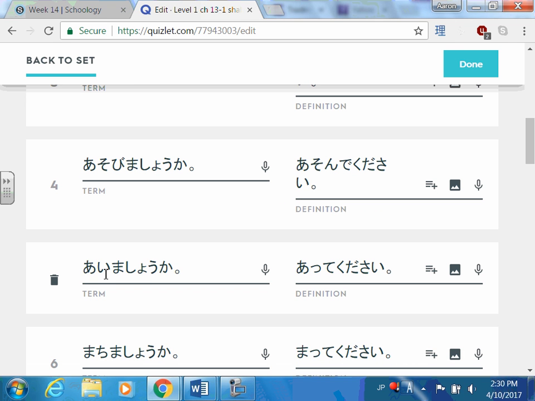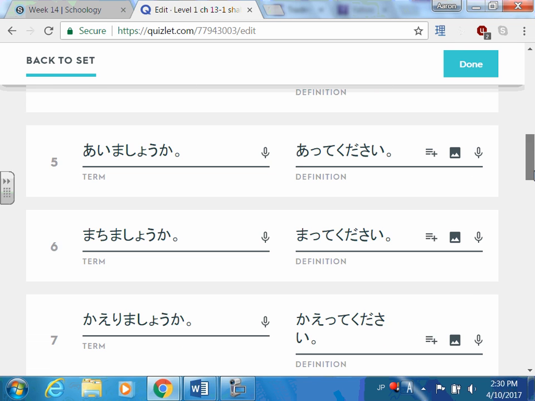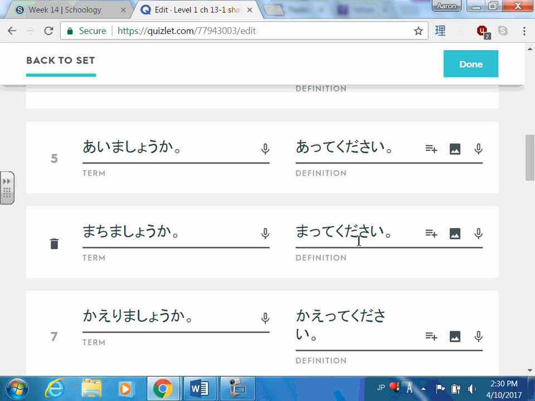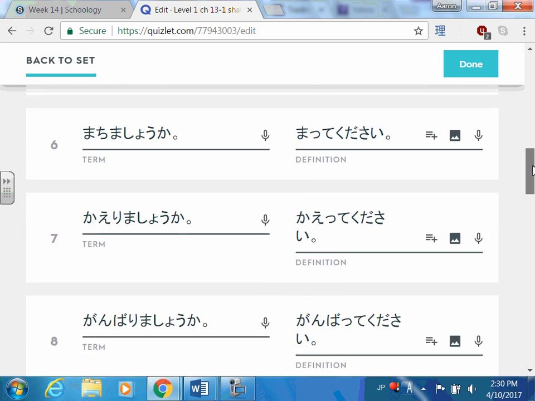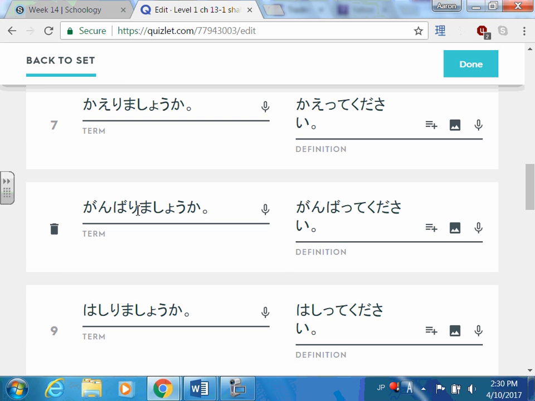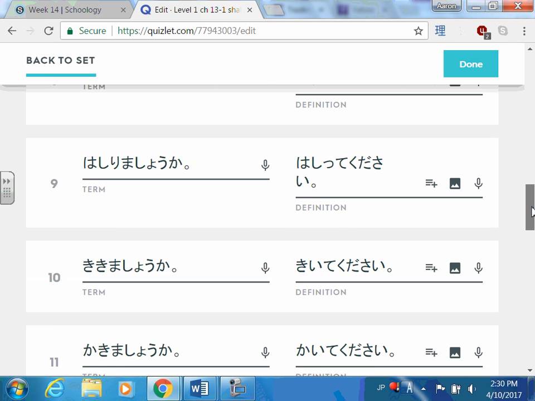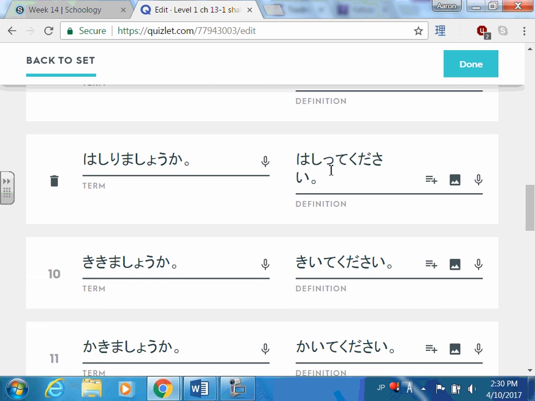Now the next ones, aimashou ka, atte kudasai, shall I meet somebody? Machimashou ka, matte kudasai. Kaerimashou ka, katte kudasai. So this has an i, chi, and a ri before the mas. If it's any of these three letters, you take off that letter and replace it with a small tsu and te. Same thing here. Ganbarimashou ka, ganbatte kudasai. Hashirimashou ka, hashitte kudasai.